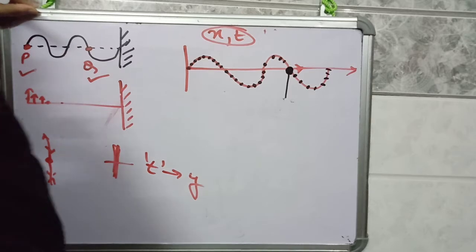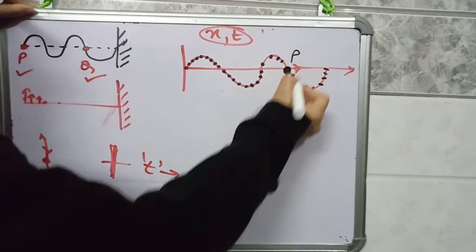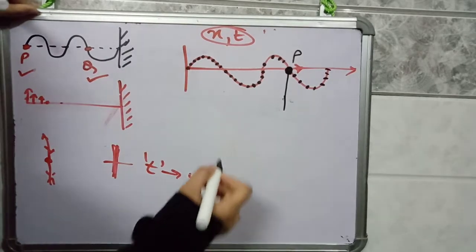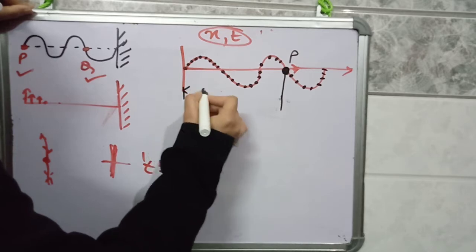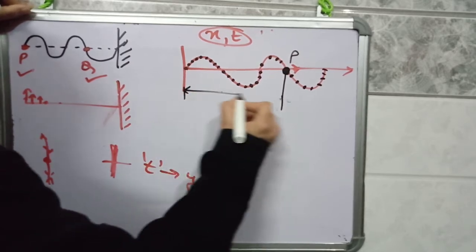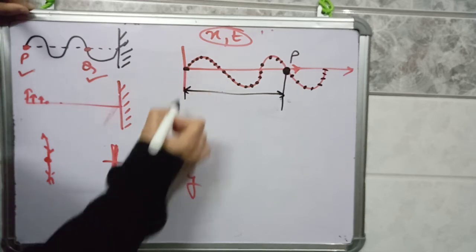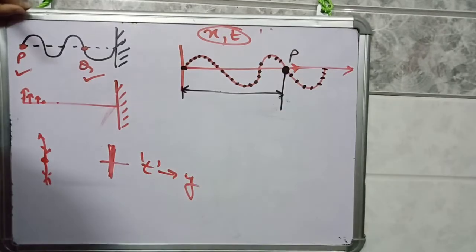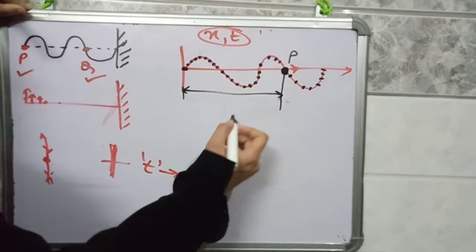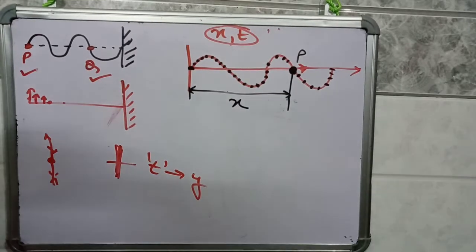Specify is the better word. Suppose this particle is P, so you will specify the position of the particle from this starting point. Suppose the wave was initially transferred to the starting point, and after some time the disturbance will reach point P also. This particle P is at a distance x.